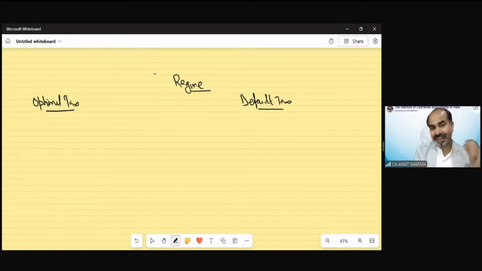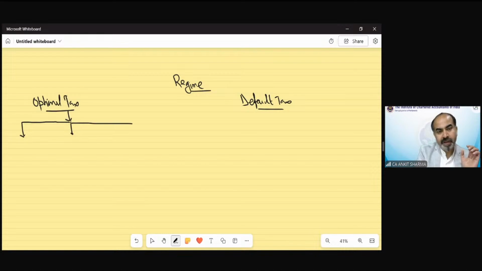Now we have seen that there are 8 persons and for each person a separate tax rate has been specified. First of all, under the optional tax regime, let me show you how persons have been differentiated.